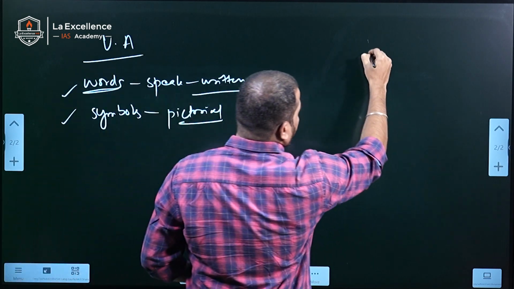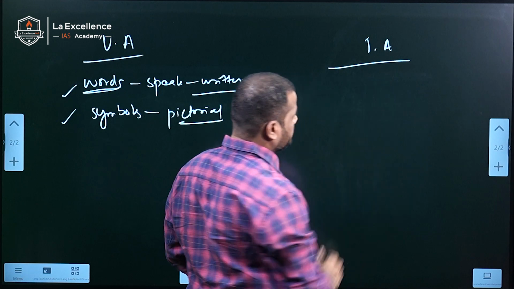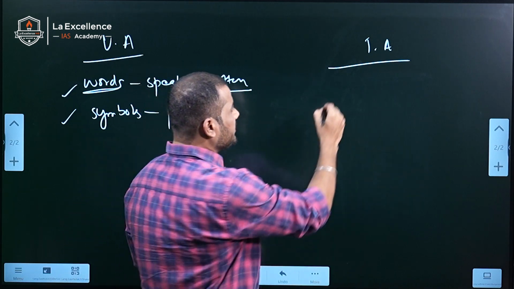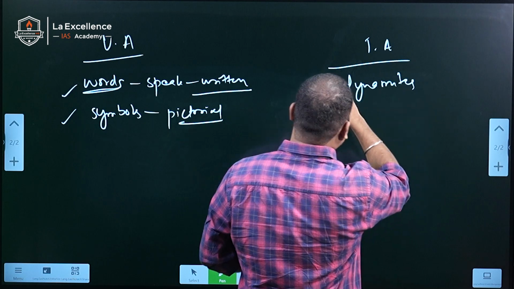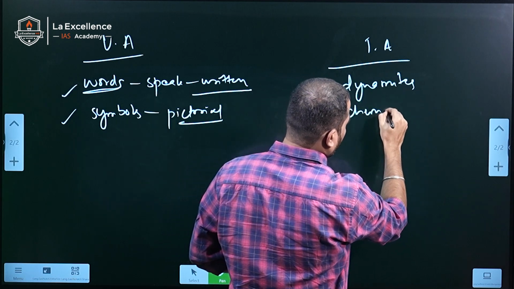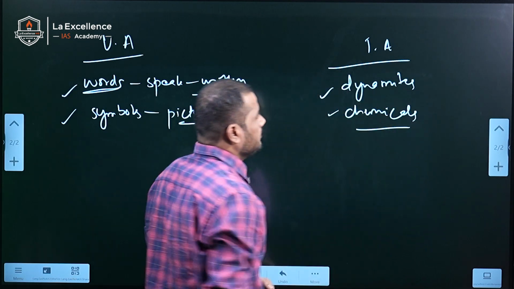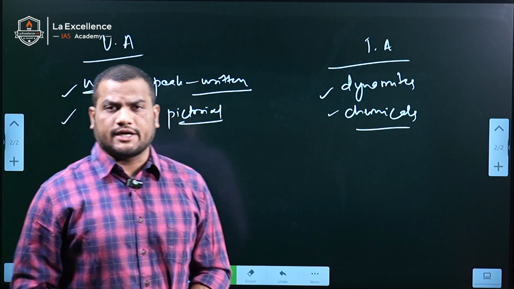But terrorist activities use weapons, for example dynamites and chemicals. These activities are called terrorist activities.